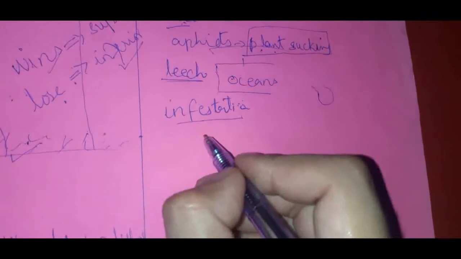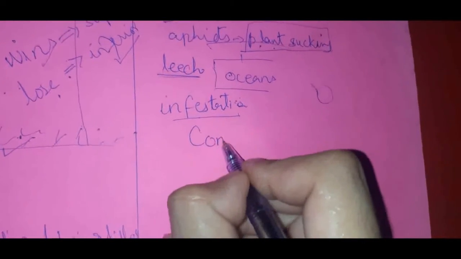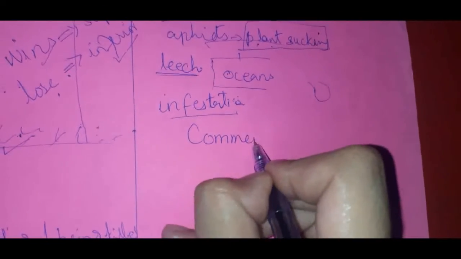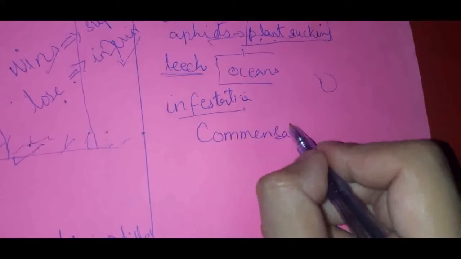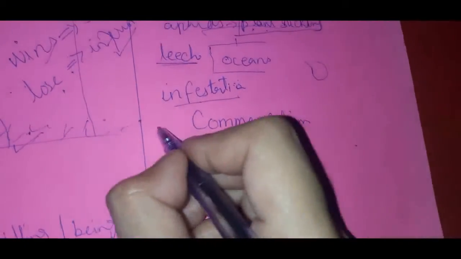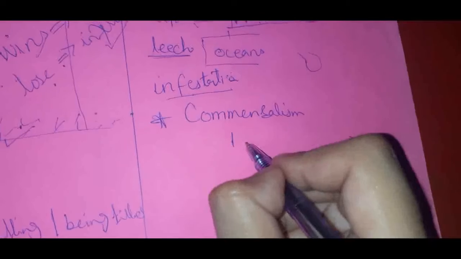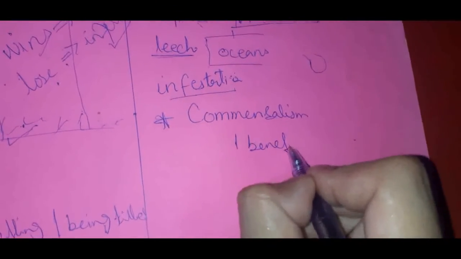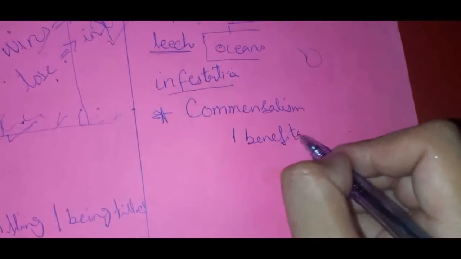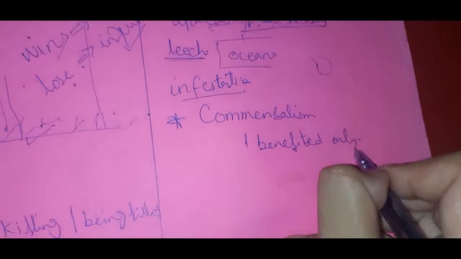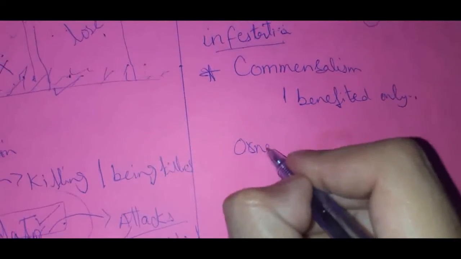That type is called commensalism, in which only one gets benefit.